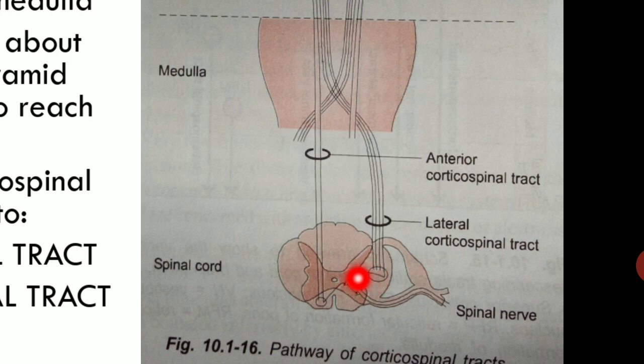First it terminates in the internuncial neuron, and then the axon of this neuron terminates in the alpha motor neuron or ventral motor neuron. The lateral corticospinal tract terminates directly into the ventral gray horn, first in the internuncial neuron and then the alpha motor neuron.